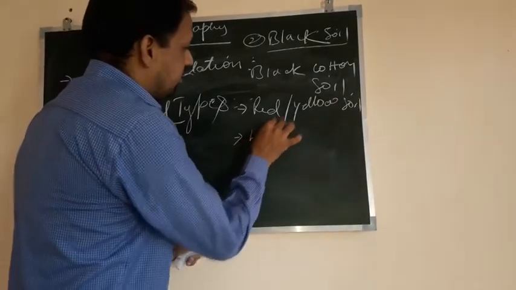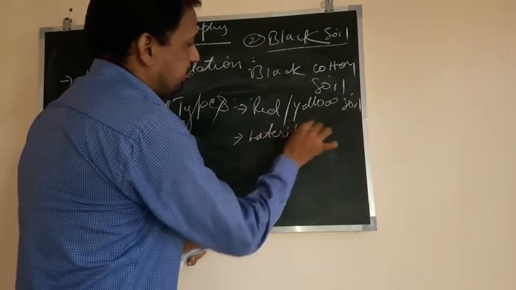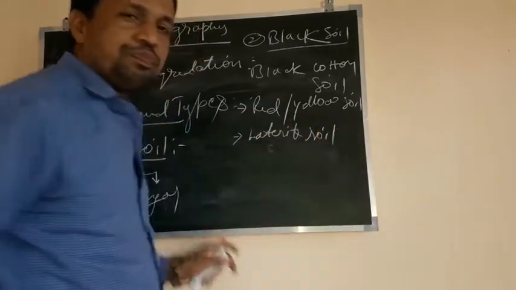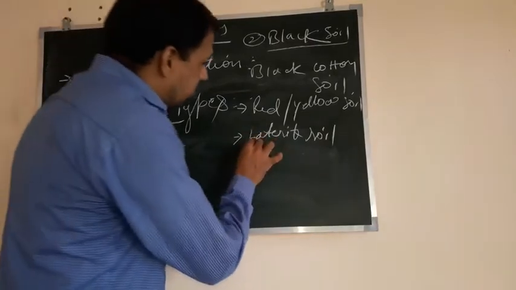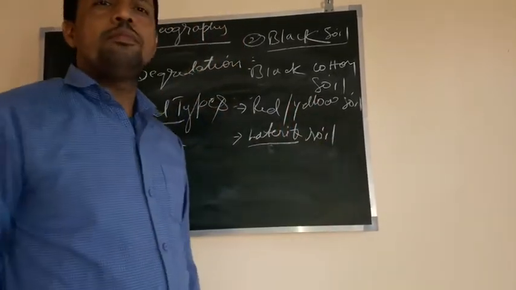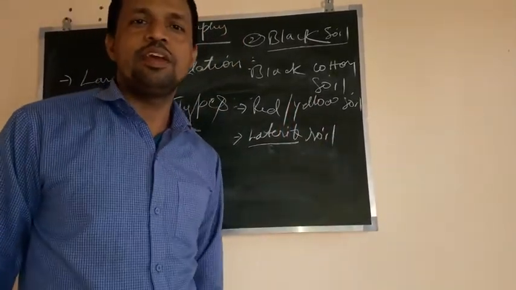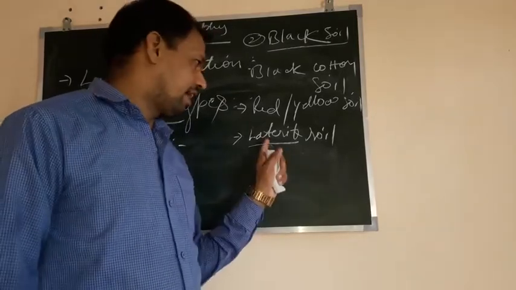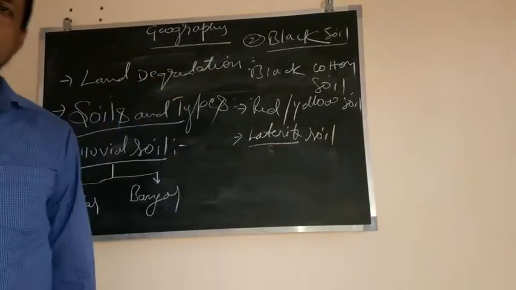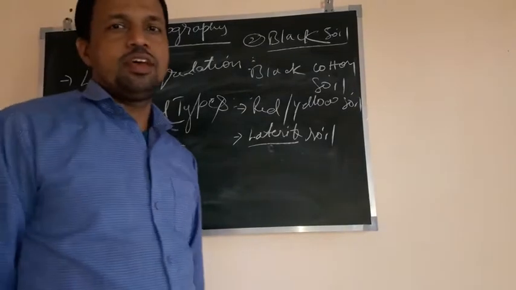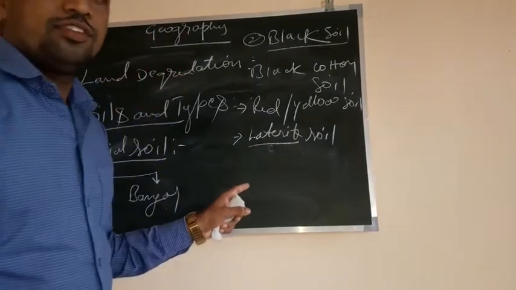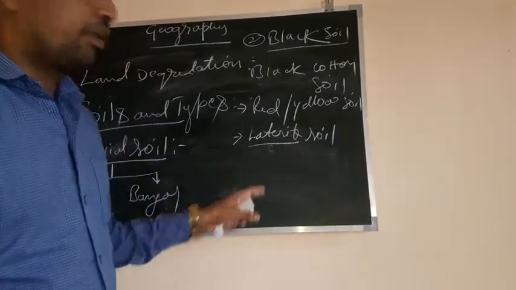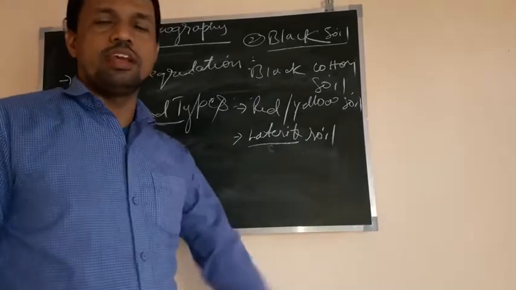After red soil comes laterite soil. The word laterite is derived from the Latin word which means bricks. Laterite soil is formed because of leaching away of silica.